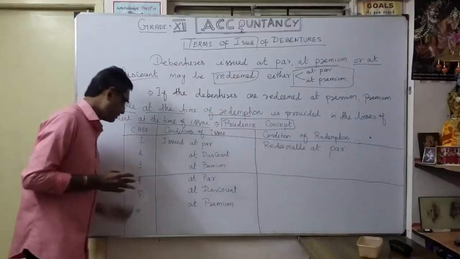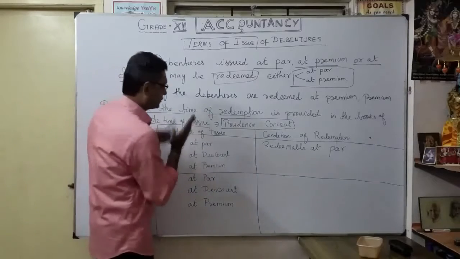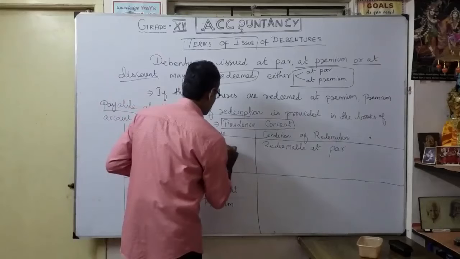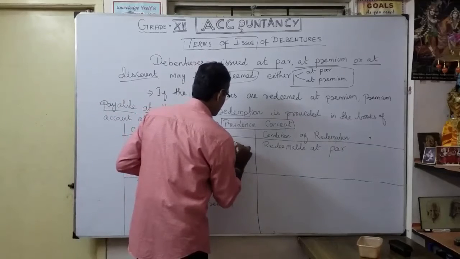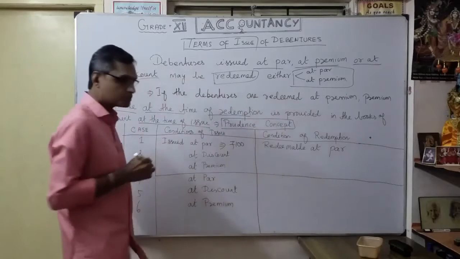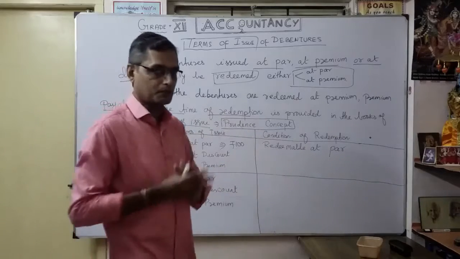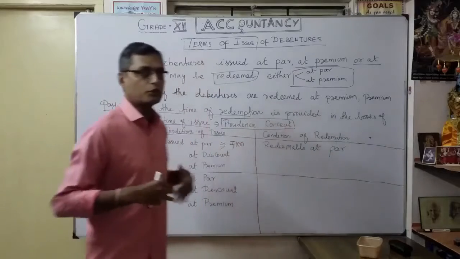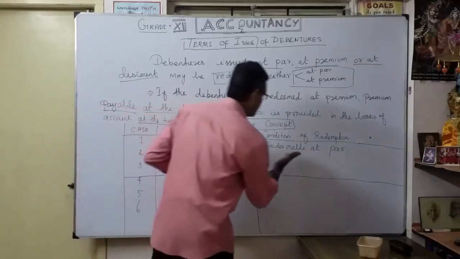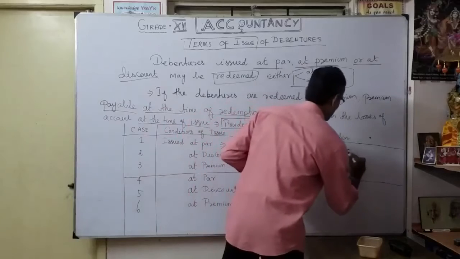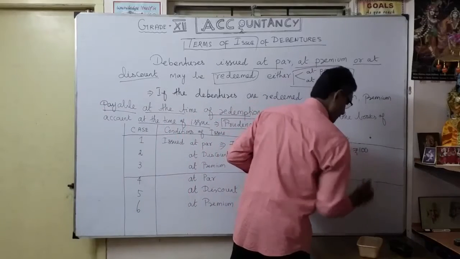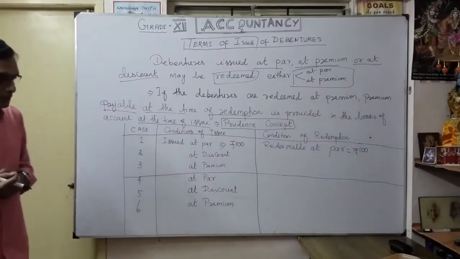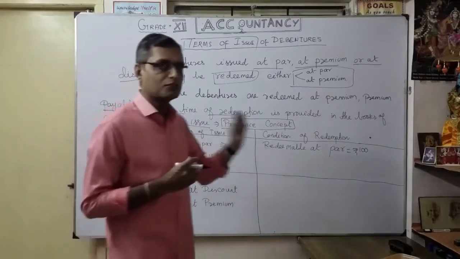So totally there are 6 cases. What's the condition of issue? We are going to issue at par. I will give the example: at par means 100 rupees. You collected 100 rupees from the debenture holder. Now the condition of redemption, how you are going to repay: redeemable at par. Here also, how much? 100 rupees. Whatever you collected, 100 rupees from the debenture holder, you are going to repay also 100 rupees.